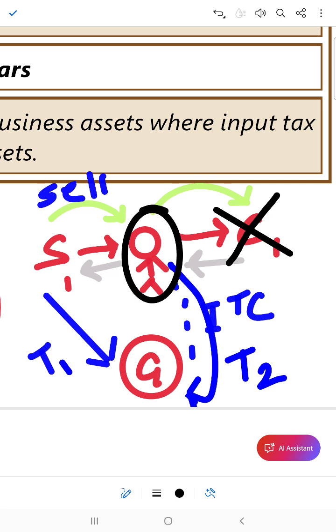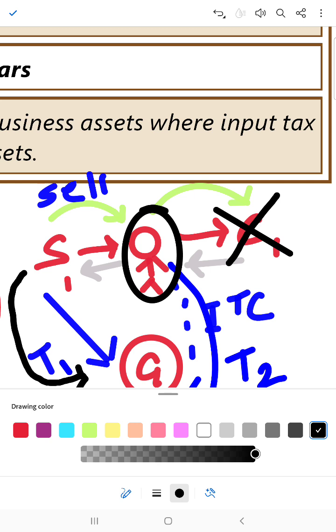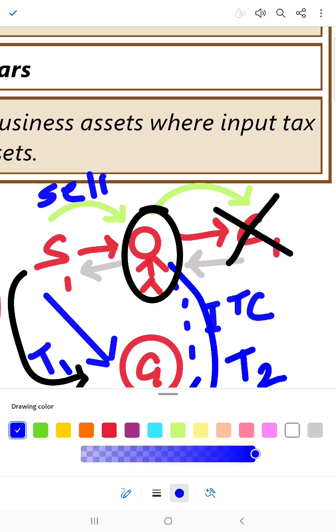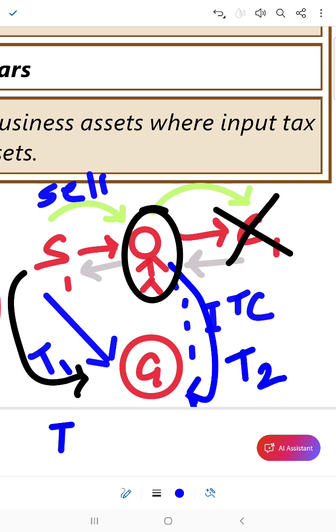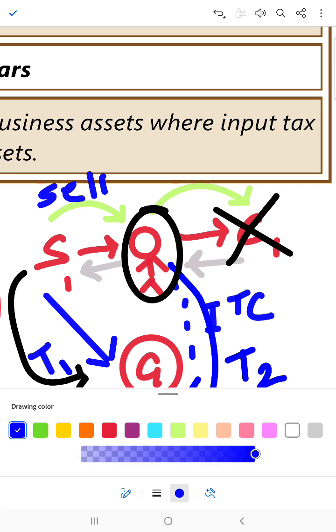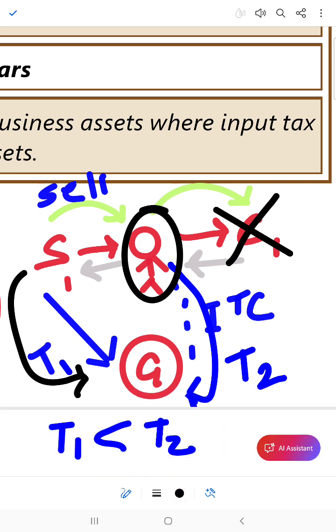So the outward tax liability should have been settled by him. T1 is less than T2. The outward tax liability should have been settled by him, but this person has already taken ITC. So what does the government get?